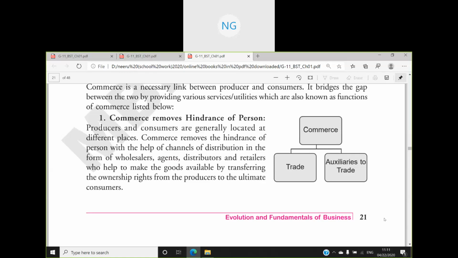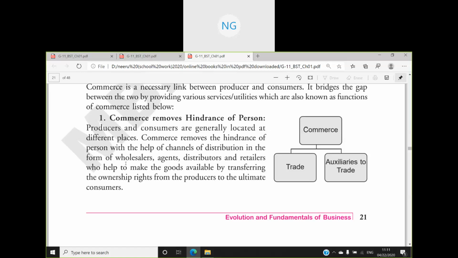Now, commerce removes hindrance of persons. Hindrance of persons means that the producer does not know the consumer and the consumer does not know the producer. So commerce acts as a link between them so that they can distribute the products to the other person. Producers and consumers are generally located at different places. Commerce removes the hindrance of persons with the help of channels of distribution.